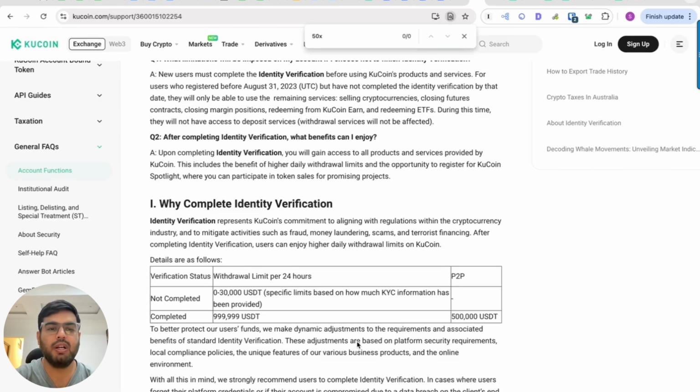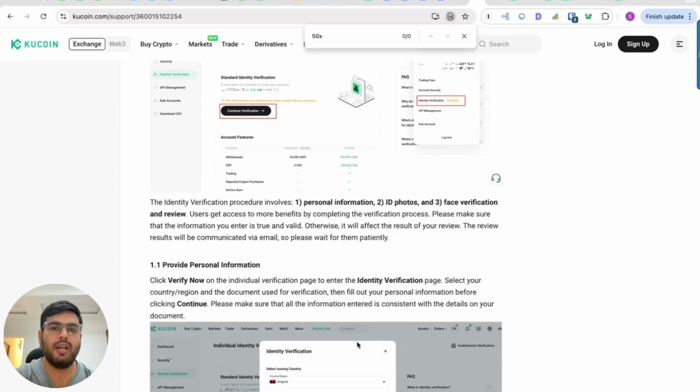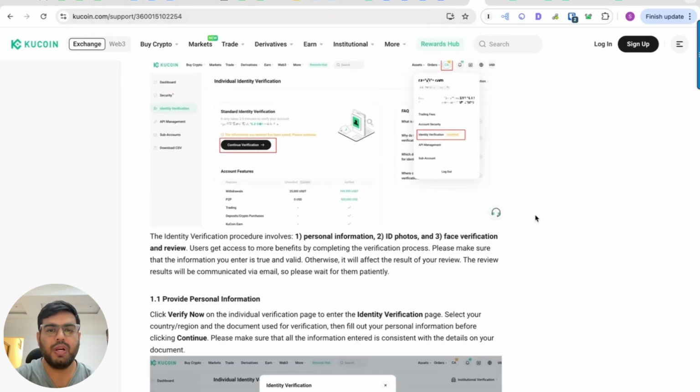And if you have completed the KYC, then you will be having $1 million USDT withdrawal limit, which is more than enough. And as standard in most of the crypto exchanges, personal information is required, photo ID is required, and face verification is required at the KuCoin end for verifying your KYC. And right now it is supporting more than 100 countries.